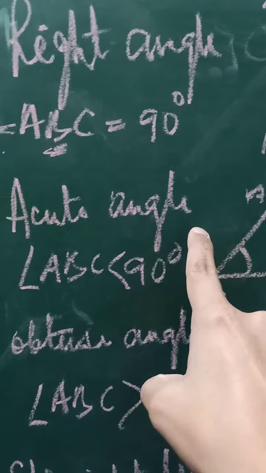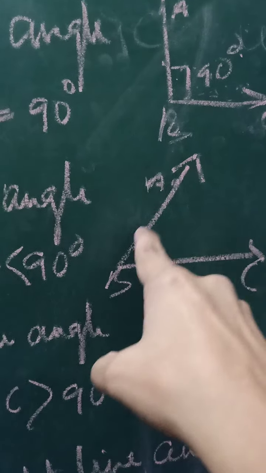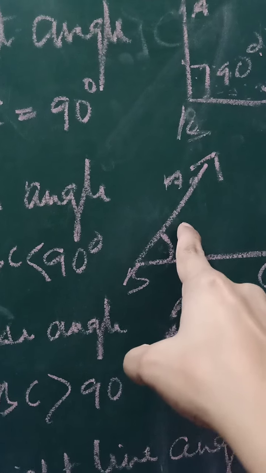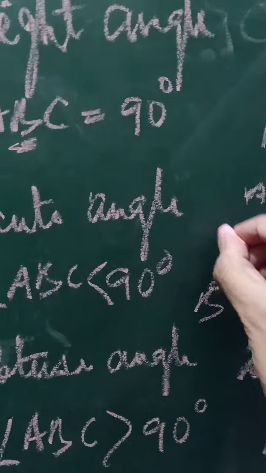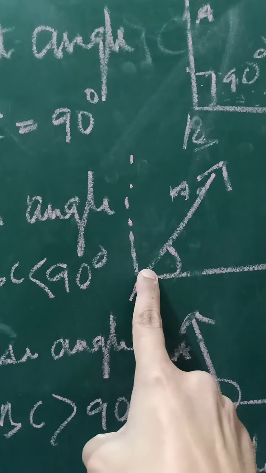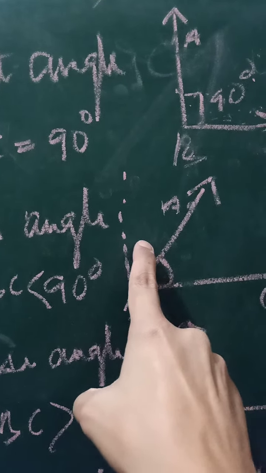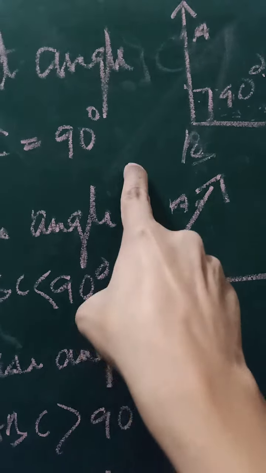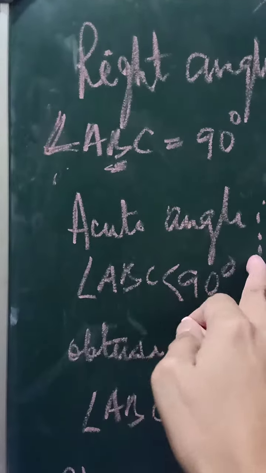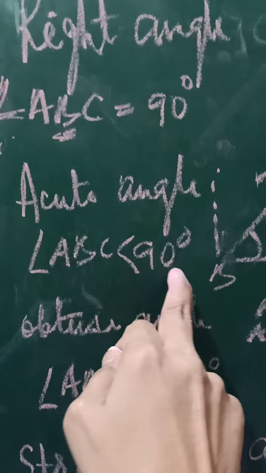Then the acute angle. What is an acute angle? When two rays are meeting and it forms an angle which is less than 90 degrees. Where is 90 degrees? 90 degrees is here. So you can clearly see that this is less than 90 degrees. So an acute angle is an angle less than 90 degrees.